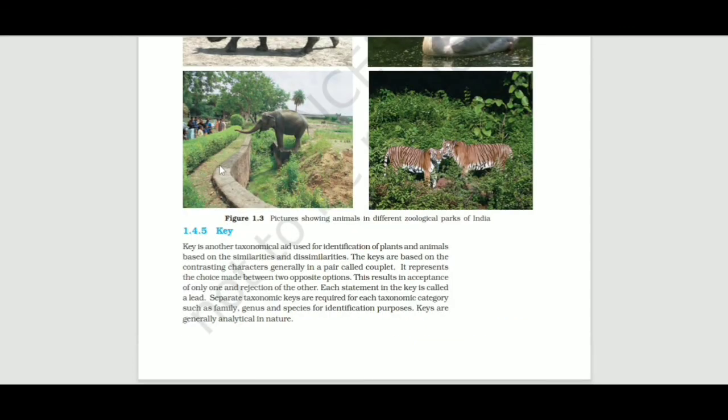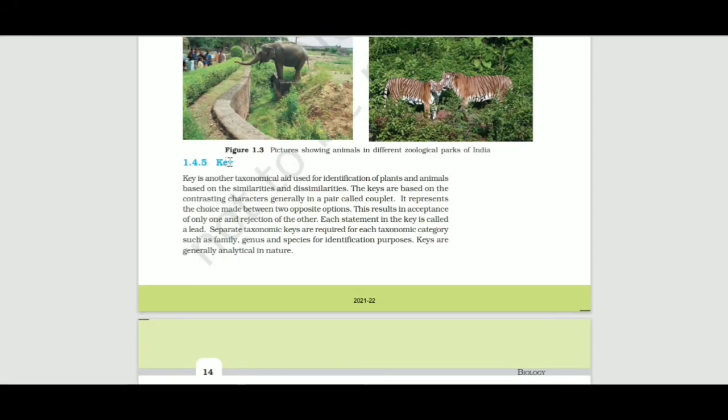Now the topic key is a very important topic because many of the students get confused in this topic. So let's do it. We do it very slowly and very clearly so that every student understands it very easily. Key is another taxonomical aid used for the identification of plants and animals based on their similarities and dissimilarities.